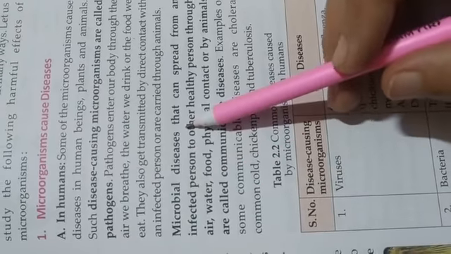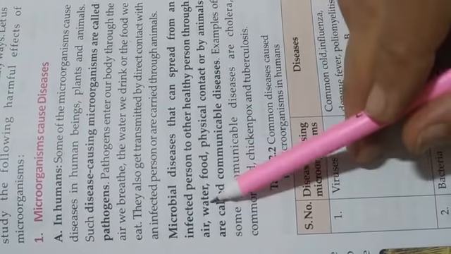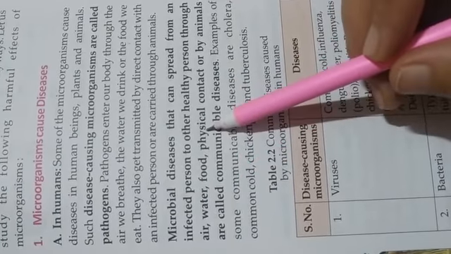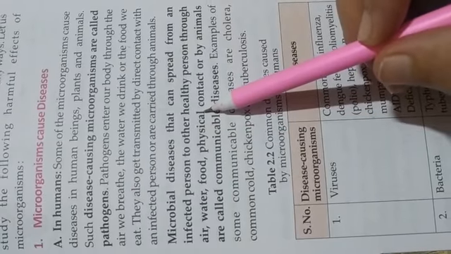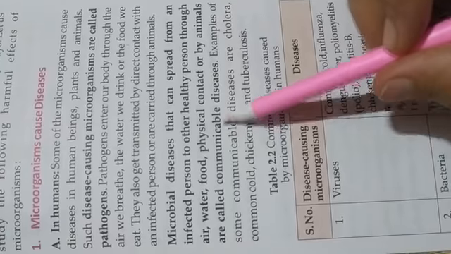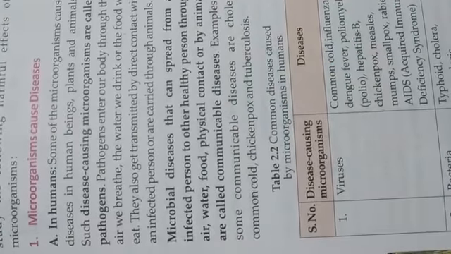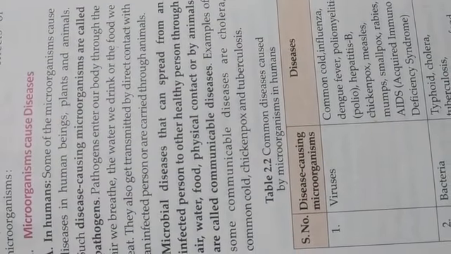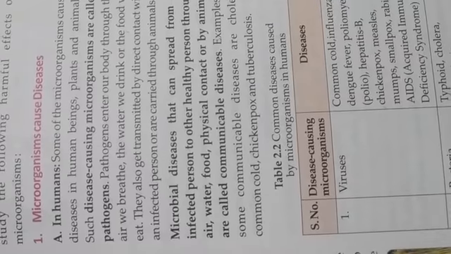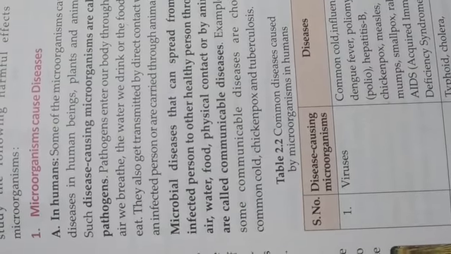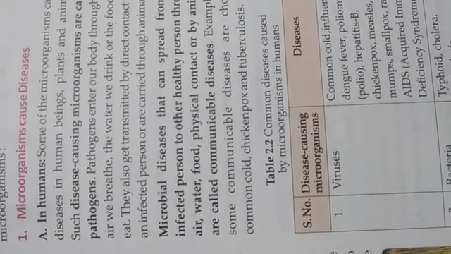Microbial disease can be spread from an infected person to other healthy persons through air, water, food, physical contact, or by animals. These are called communicable diseases.